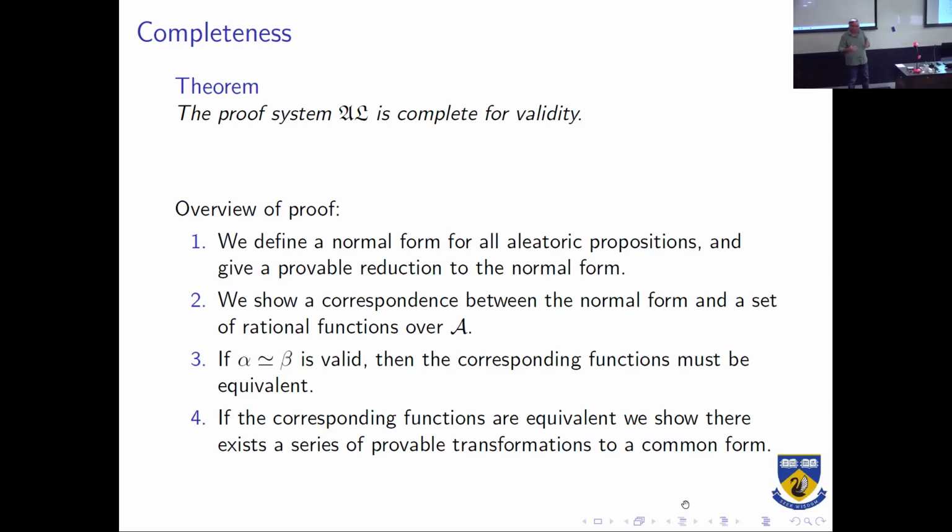But we are dealing with basically rational functions now. So we define a normal form for all aleatoric propositions and give a provable reduction to the normal form. There are some really nice results that give a correspondence between the normal form and the set of rational functions over A. And then if alpha equals beta is valid over all things, so they're functionally equivalent, then the two rational functions corresponding to them in the normal form are going to be equivalent. So we can use that to reduce the expression of alpha to the expression of beta, basically just by using mathematical polynomial operations.